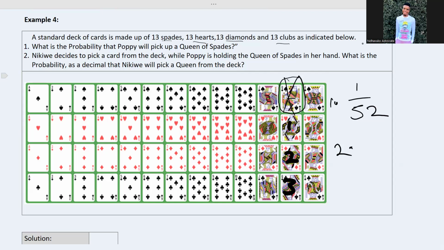We have this one. We are not going to count the one that Poppy is holding, which is this one. So we'll take this one, which will be number 1, this one number 2, and this one number 3. So we only have 3 out of 51.